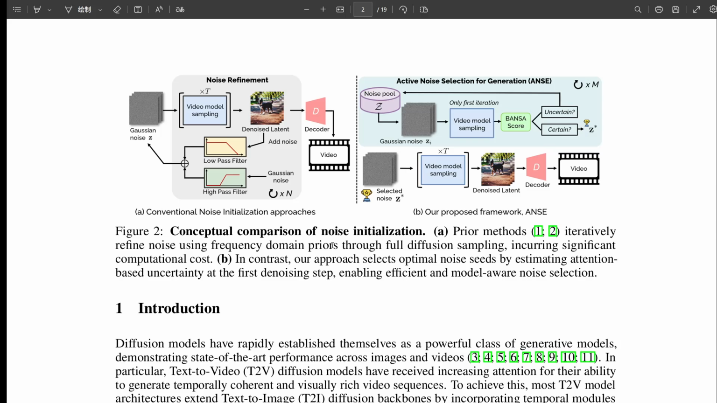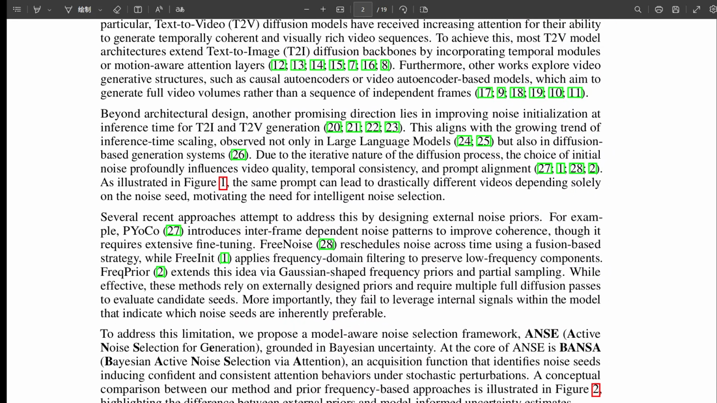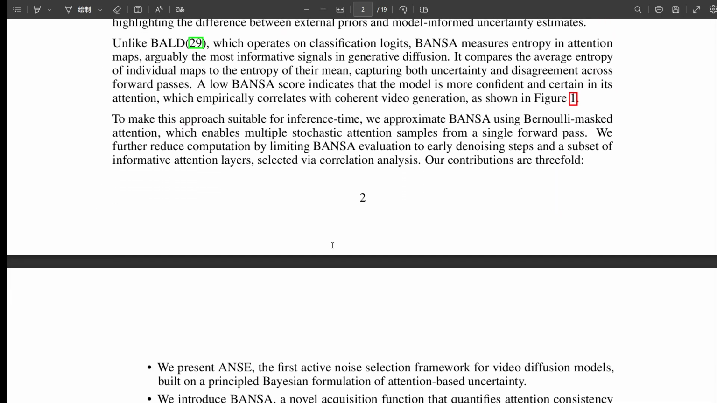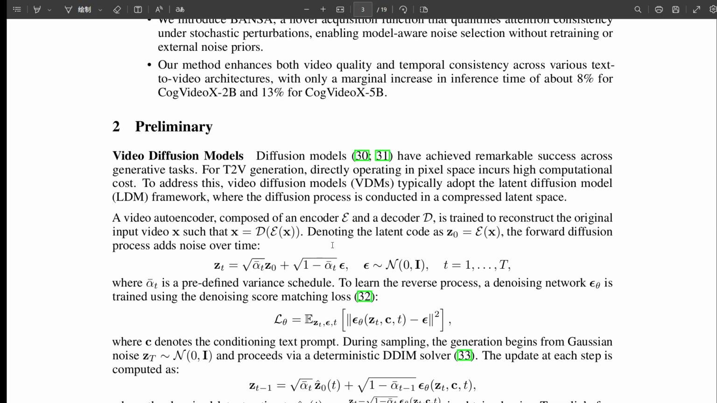Absolutely. Which leads us nicely into the real innovation here. ANSE and BANSA, this is where they flip the script. Right, the model-aware approach. Tell us about ANSE's active noise selection for generation. So ANSE is their framework. And the key, as you say, is being model-aware. It's grounded in Bayesian uncertainty, not external guesses. It tries to figure out the model's own level of confidence or uncertainty about different starting noises.